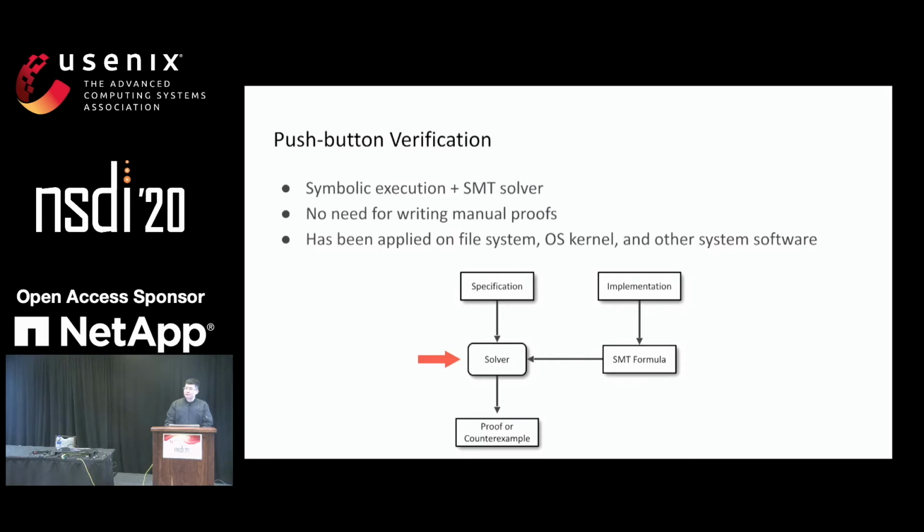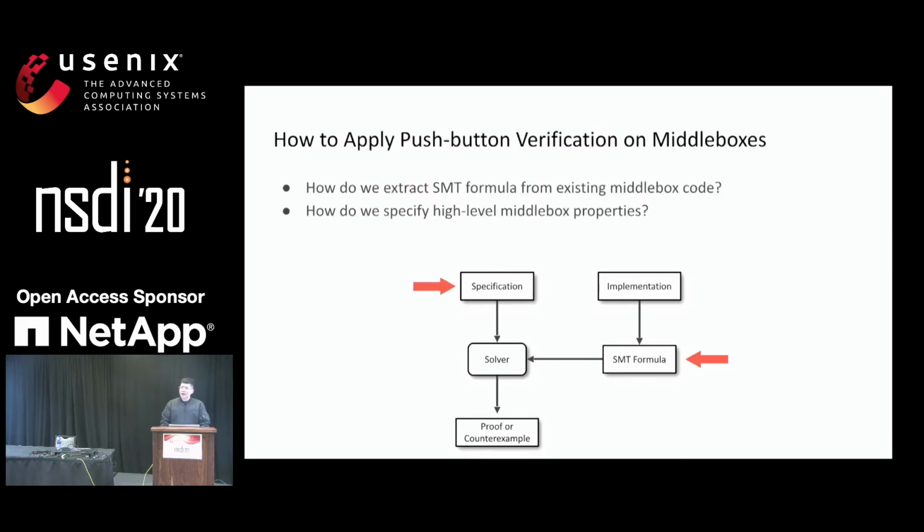One major benefit of this push-button approach is that there is no need to write any manual proofs, and this approach has been successfully applied on file systems, operating systems, and other system software. So in order to apply this push-button approach to existing middlebox code, there will be two challenges. The first one is how do we actually extract an SMT formula using symbolic execution from existing middlebox code bases? The other one is how do we actually use the SMT to encode the high-level middlebox properties?